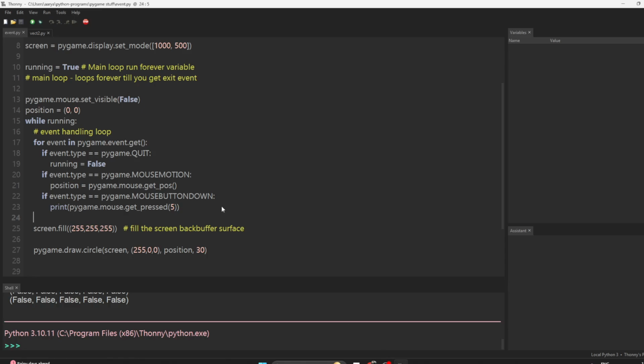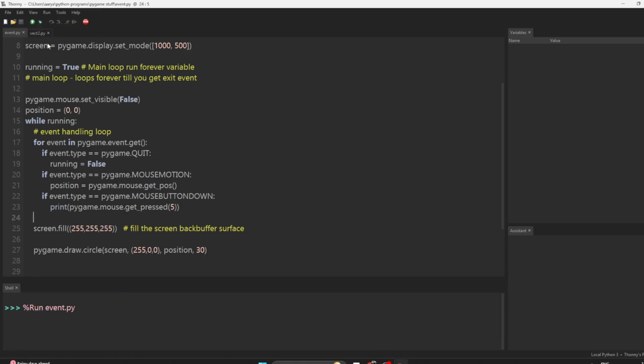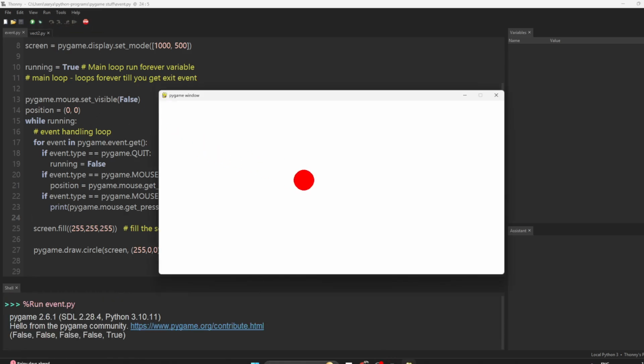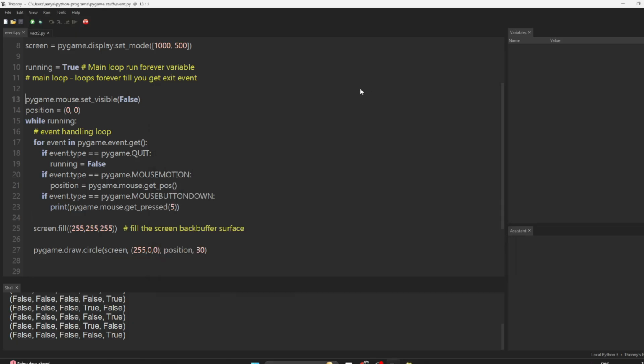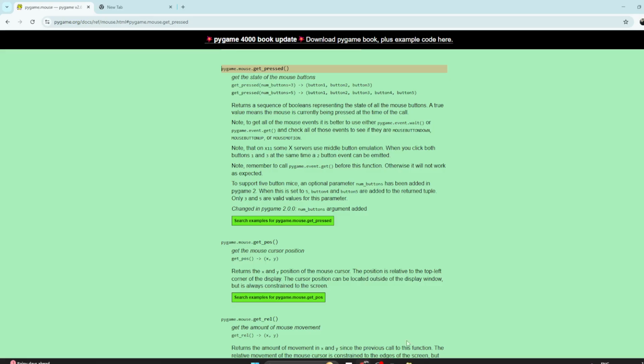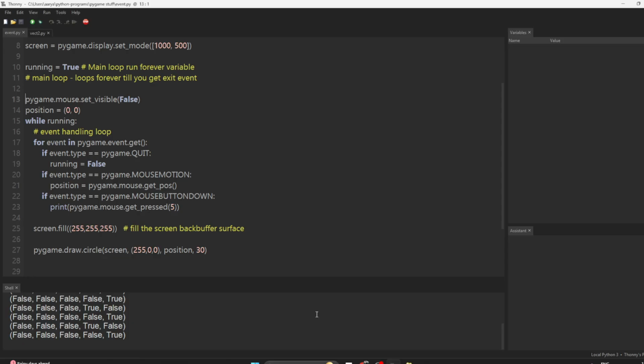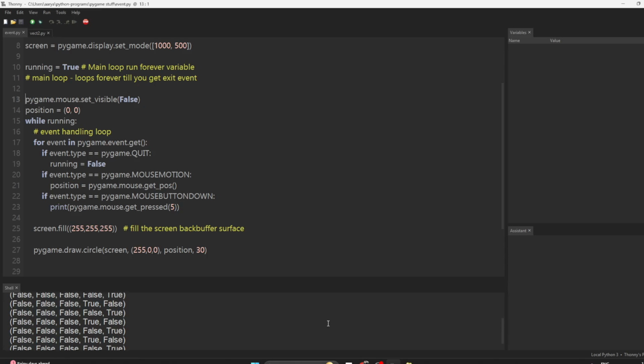Okay, so we want to check this out. These buttons work in this case. Now you have 5 buttons in your game if you have a mouse. But we still couldn't figure out how to use the wheel, the roll up and roll down, or how to get access to those events. So yeah, we do not know.